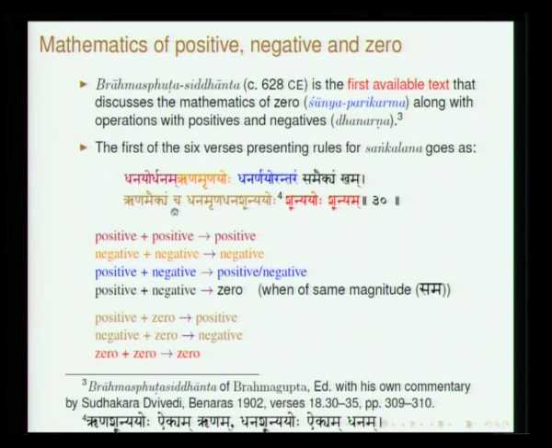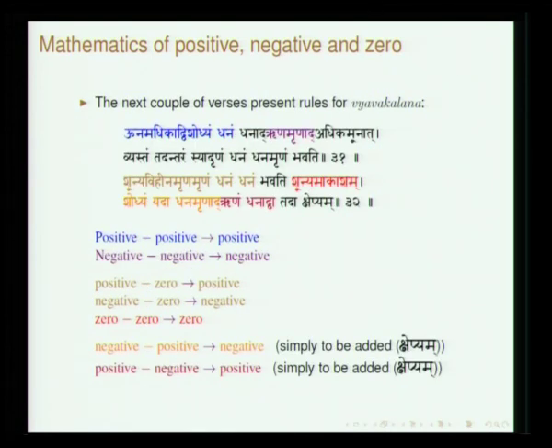Rinam aikyancha dhanam rinam dhana shunyayoho, shunya is 0. So, when you deal with 0, positive plus 0 will be positive, negative plus 0 will be negative, and finally he says shunyayoho shunyam. This will look so trivial to us, but laying it down, when things were not formulated well, is something which is very interesting.